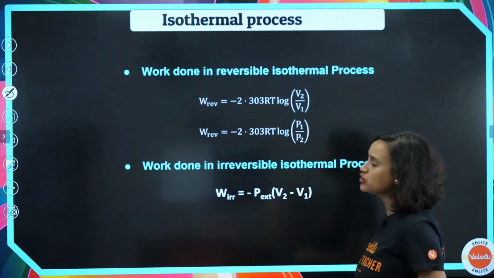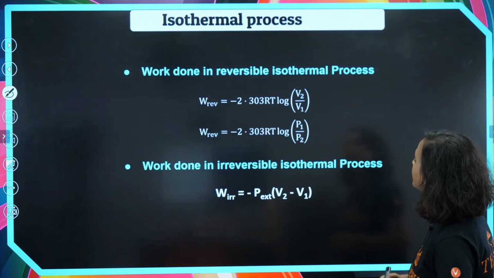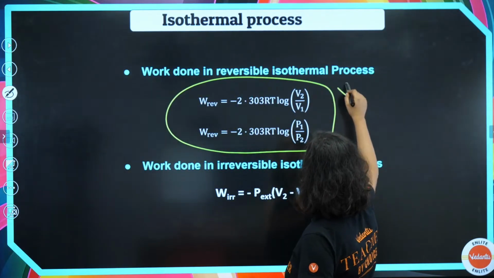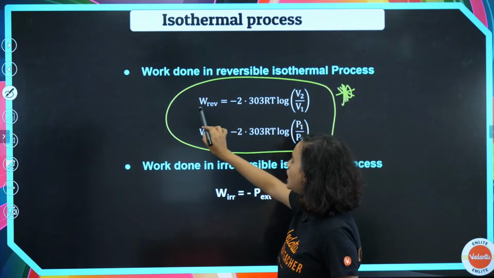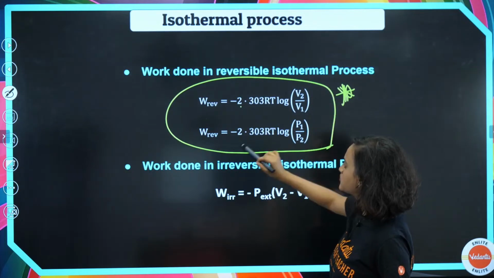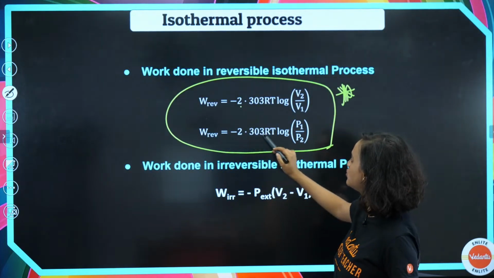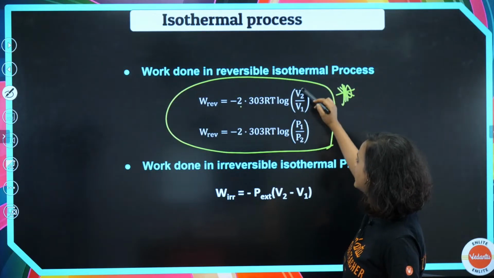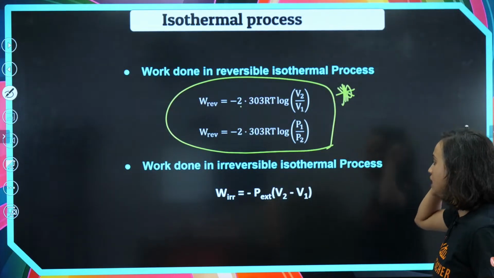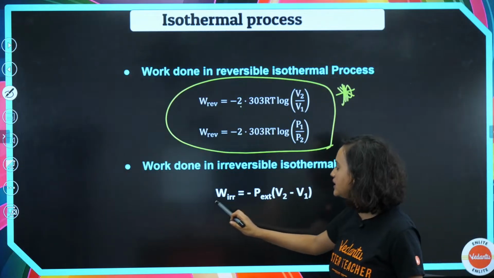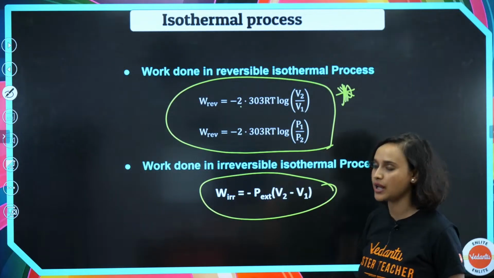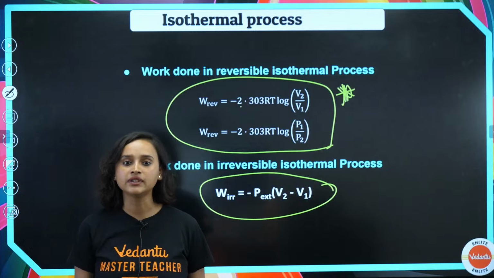Now, talking about isothermal process, we are continuing with it. So, work done in reversible isothermal process, beta, please try and remember this, this is very, very important. Work done reversible is equal to minus 2.303 nRT log of V2 by V1, and W reversible is minus 2.303 nRT, same thing, but with P1 by P2, while this is V2 by V1. You have to remember this. So work done in irreversible isothermal process will be W irreversible is equal to minus P external into V2 minus V1, that we have just seen some time back.